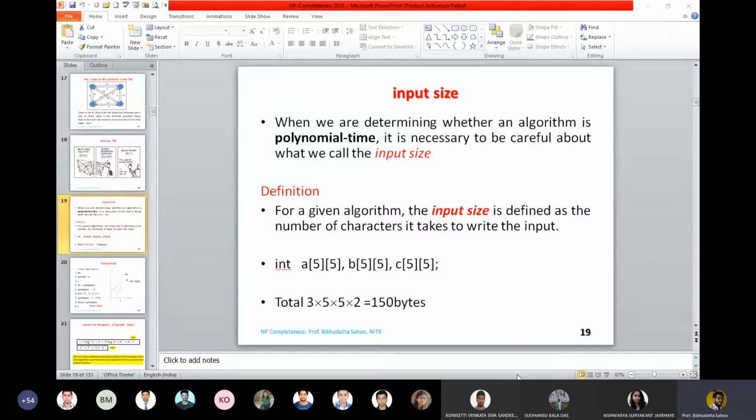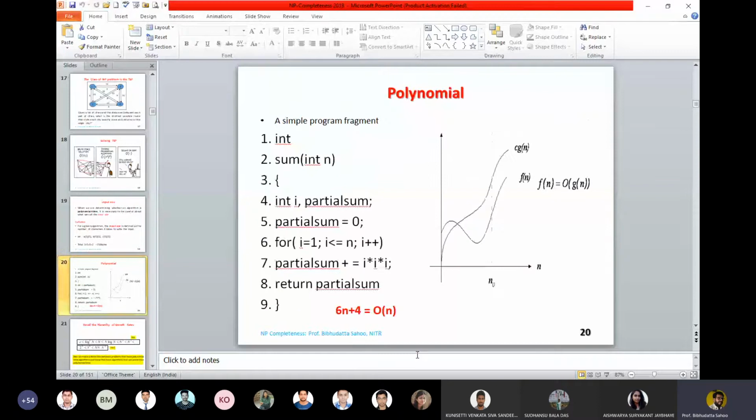Now if we look into this input size, how it is used to express the complexity of an algorithm, this is a very small example which we usually discuss when we try to find the time complexity in terms of asymptotic notation. Let us say I have an algorithm which is represented by this function f of n, but from where will I find f of n?